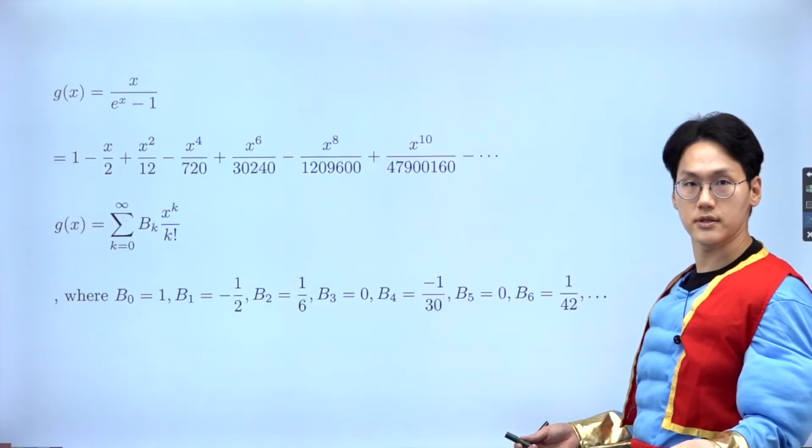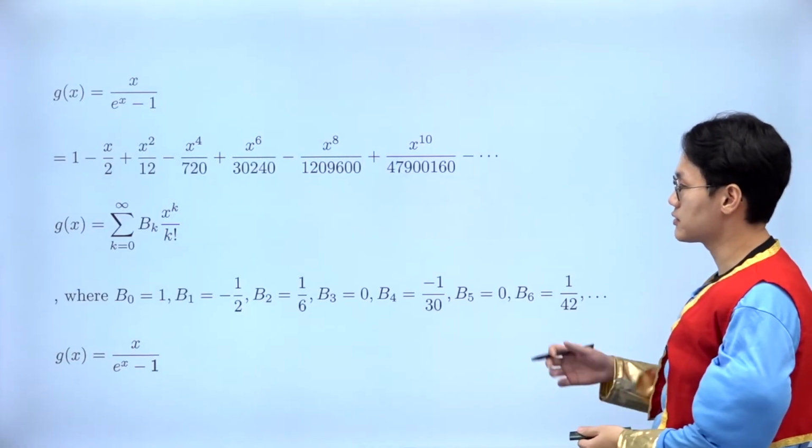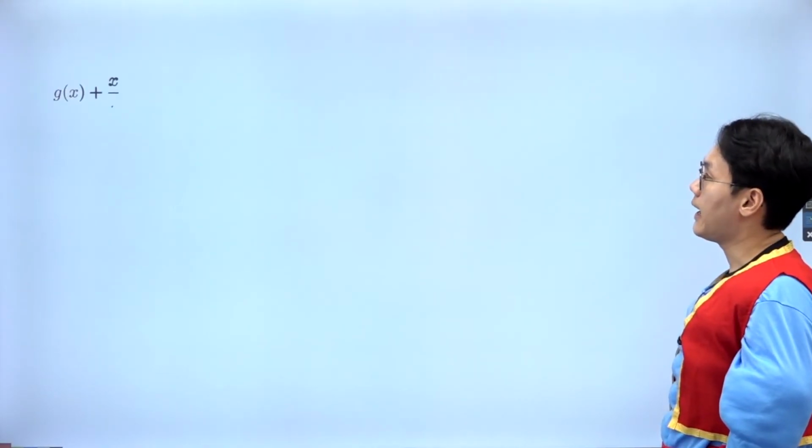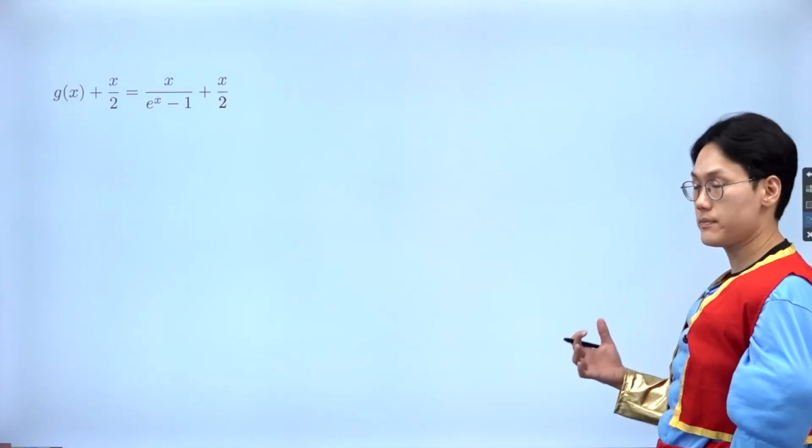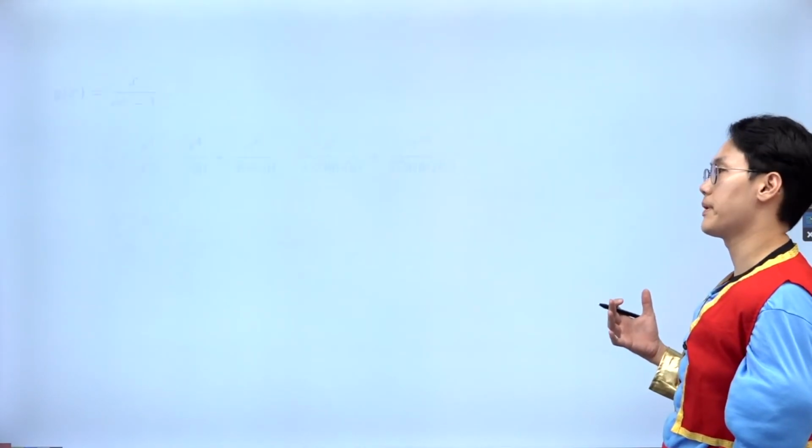I see the Maclaurin series also. Let's make a comparison, right? Let's try to make a comparison. This is a great function, but I have a problem with this function. The problem I have here is, who is my enemy with the Bernoulli number?